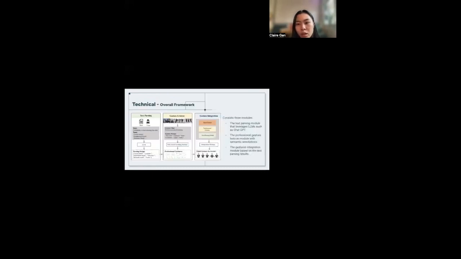So here's the overall framework of their model. This includes three modules. The first module is the text parsing module that leverages a large language model such as ChatGPT. The second module is the professional gesture lexicon module with semantic annotation. The last module is the gesture integration module based on the text parsing results. For the text parsing, their goal is to assign contextually appropriate gestures to each sentence in the text.